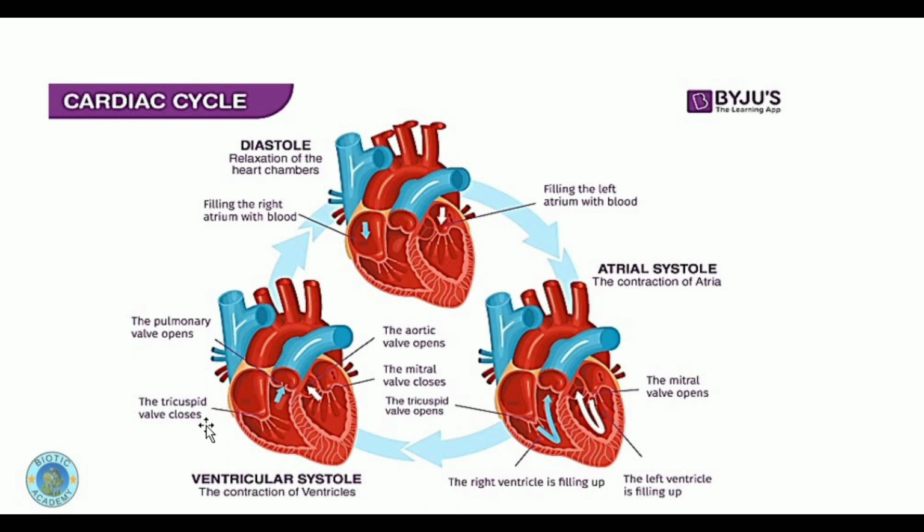You can see when the tricuspid valve closes and when the bicuspid valve closes, and how they send the blood out of the heart so that it can go towards the lungs for oxygenation. Diastole is the term used to show the relaxation of the heart chambers, atrial systole is a term used to show the contraction of the atrium, and ventricular systole is used to show the contraction of the ventricles at different stages of the heart.